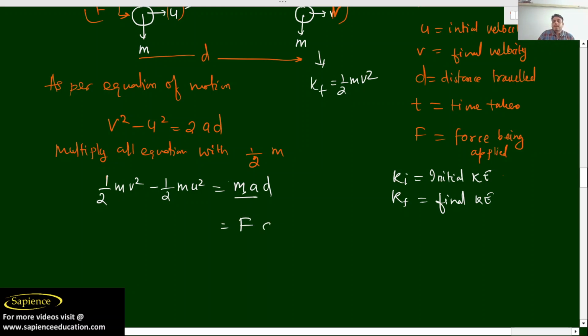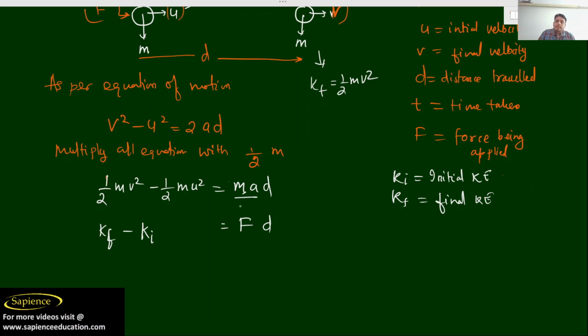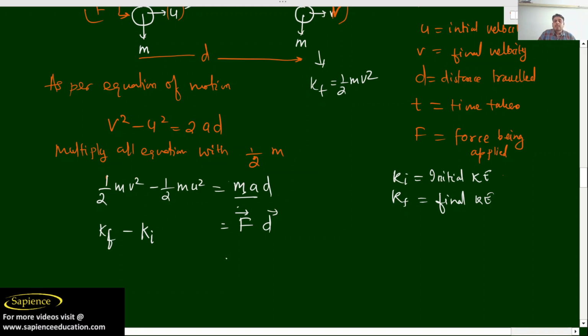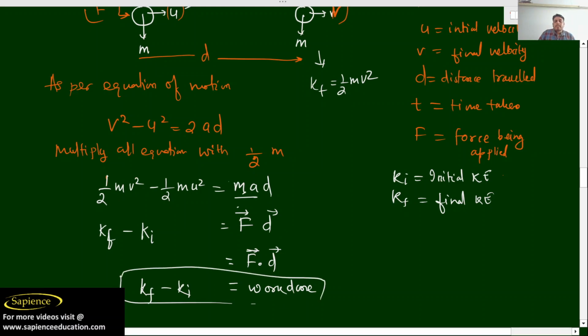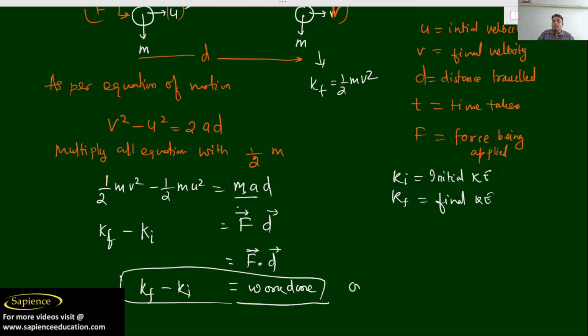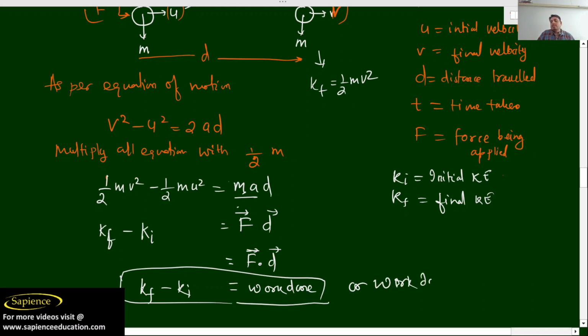So F into d is equal to final kinetic energy minus initial kinetic energy. And since force is a vector and d is also a vector, we can write F dot d, and F dot d is your work done, equal to final kinetic energy minus initial kinetic energy, or we can say work done is equal to change in kinetic energy.